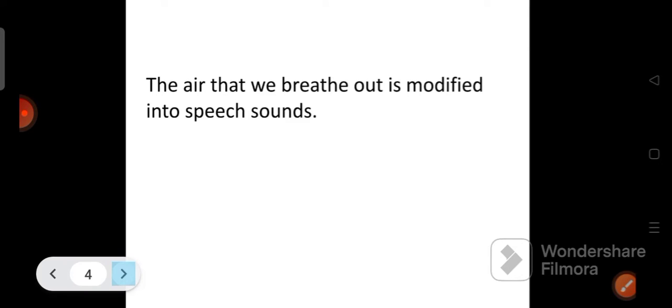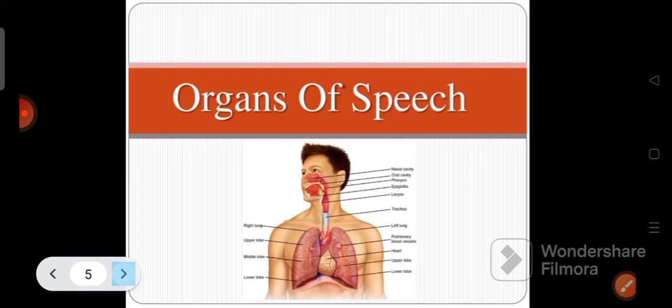This is called airstream mechanism. Actually, airstream mechanism is the basis of speech sounds. Don't get confused by the word. Airstream mechanism is the air that is used for the production of sounds. Lung air is used for production of speech sounds. So how are the sounds produced? When the lung air comes out through the oral cavity or nasal cavity, the sounds are produced. The air that we breathe out is modified into speech sounds.